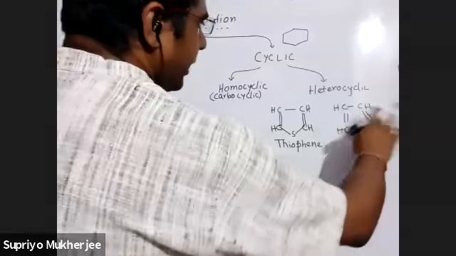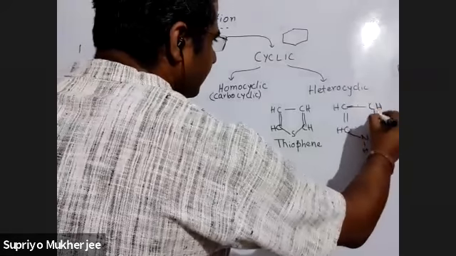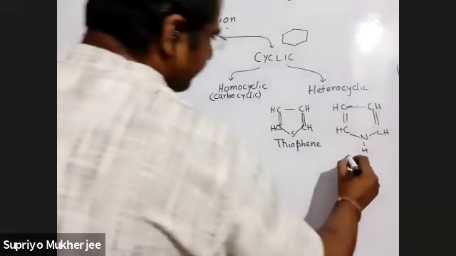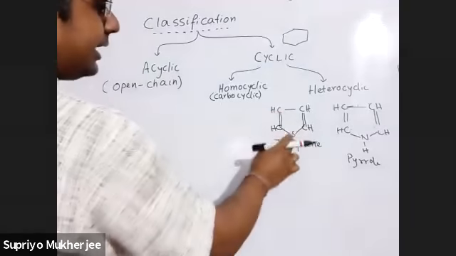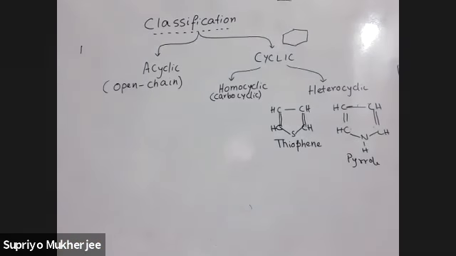This is pyrrole. So you can see in this ring, other than carbon, sulfur was there. In this ring, other than carbon, this nitrogen was there.